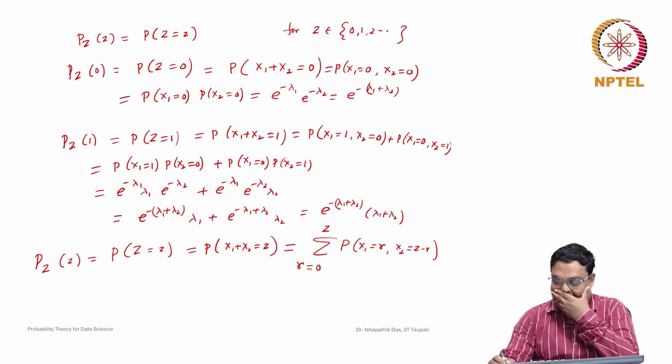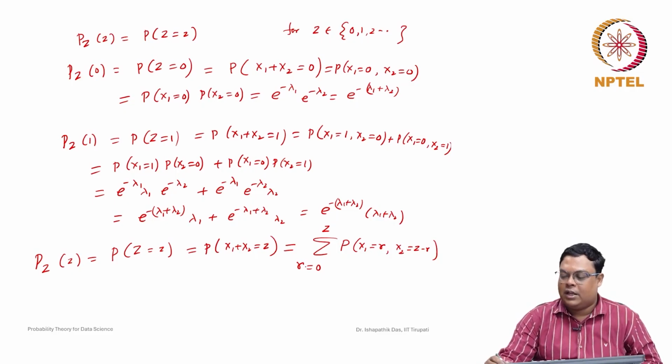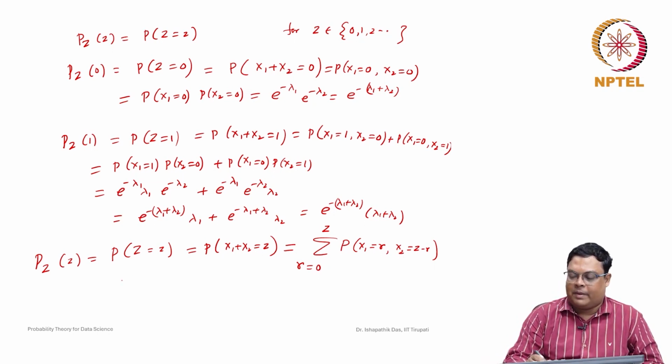Basically, if r is equal to 0, x1 is 0, then x2 has to be z. If r is equal to 1, then x1 is 1, then x2 will be z minus 1, then only the sum will be z. So this is the general form we can find out. Then summation r is equal to 0 to z, probability that x1 is equal to r, and because they are independent, we can write probability that x2 is equal to z minus r.